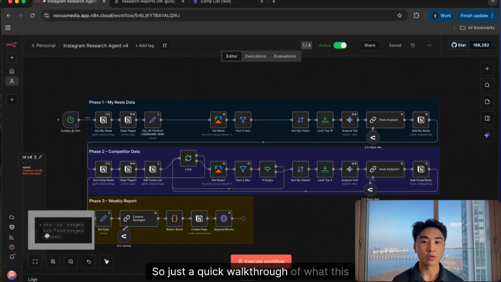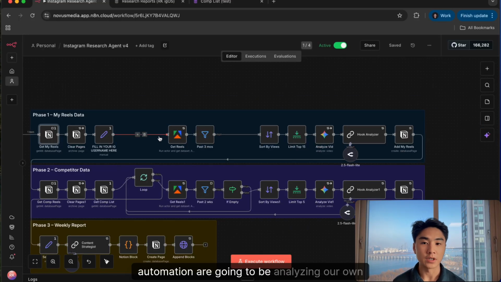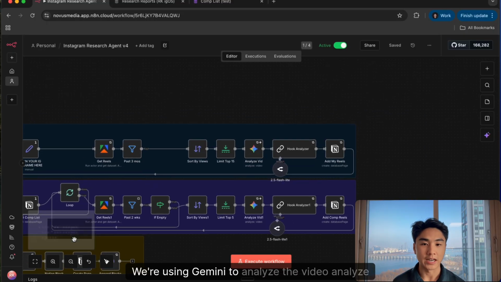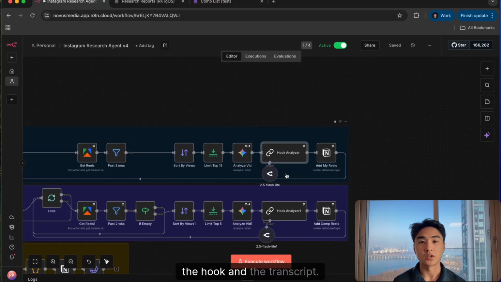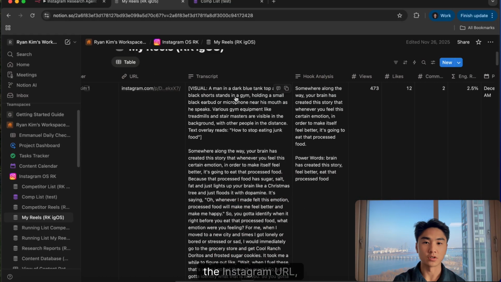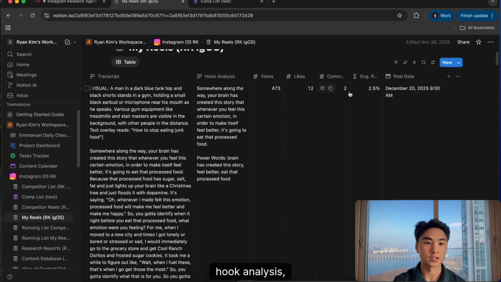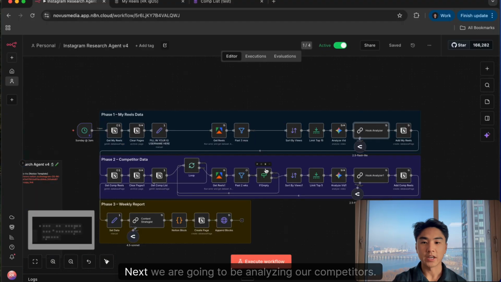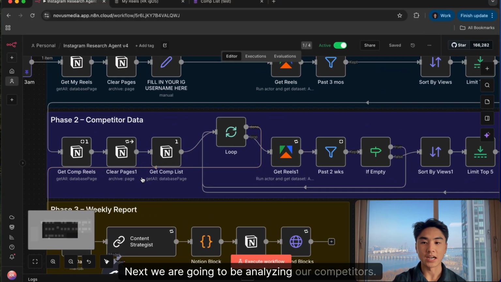So just a quick walkthrough of this automation. We're going to be analyzing our own Instagram Reels. We're using Gemini to analyze the video, analyze the hook, and the transcript. You can see here, it gives you the caption, thumbnail, user, the Instagram URL, transcript, and hook analysis, and it's all in this dashboard. Next, we are going to be analyzing our competitors.